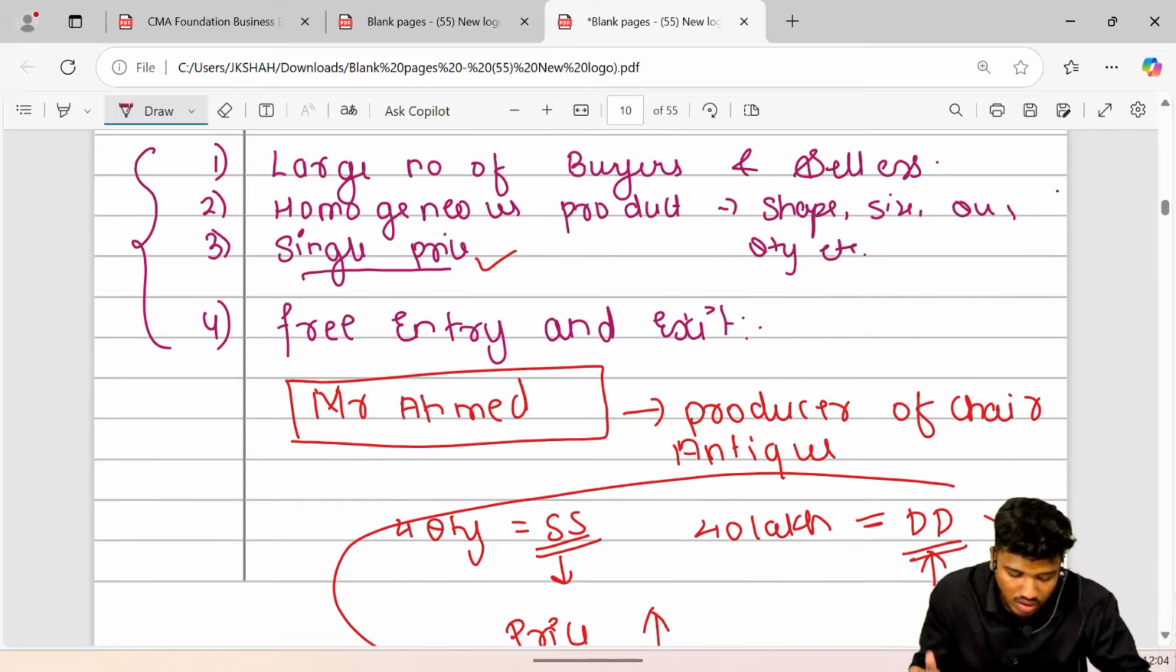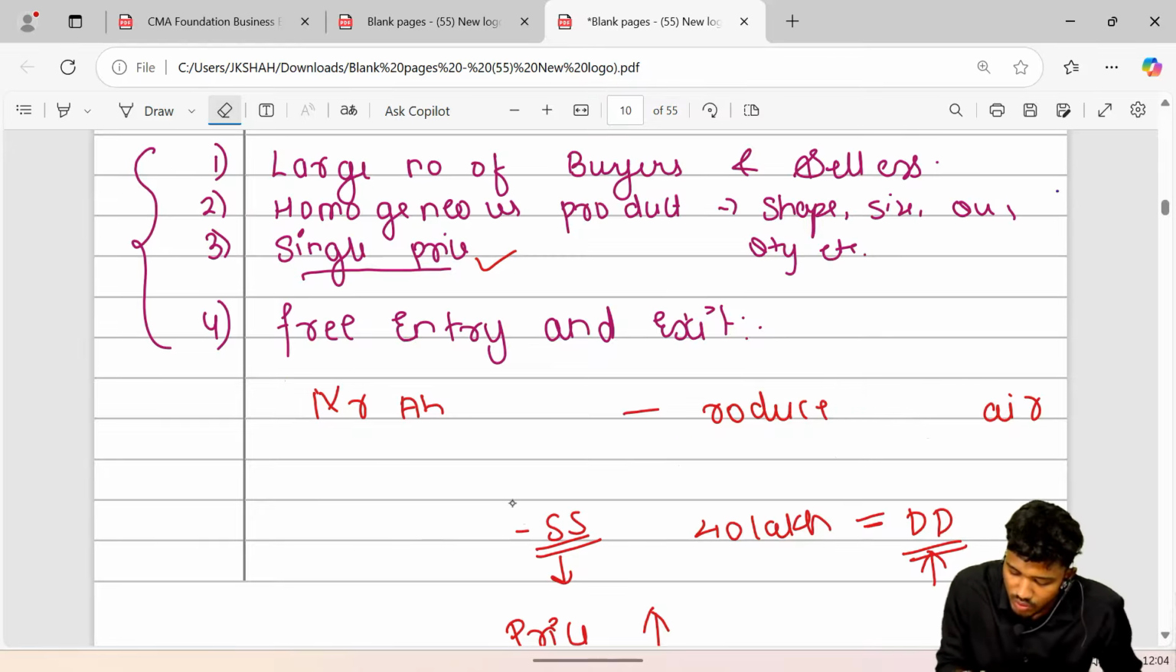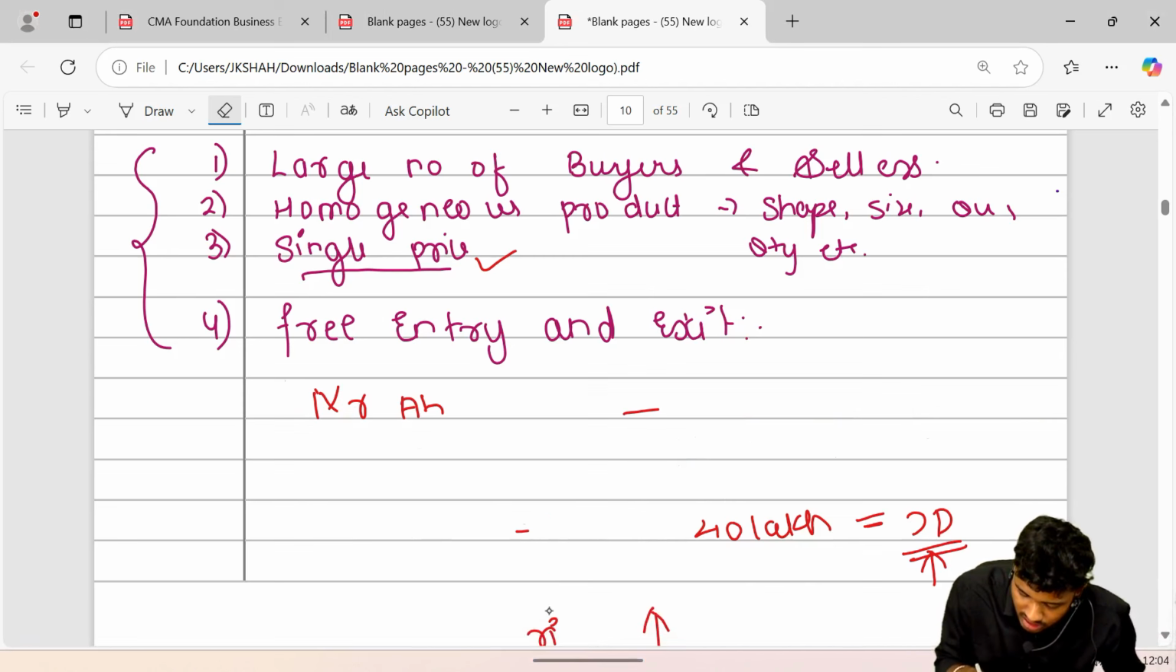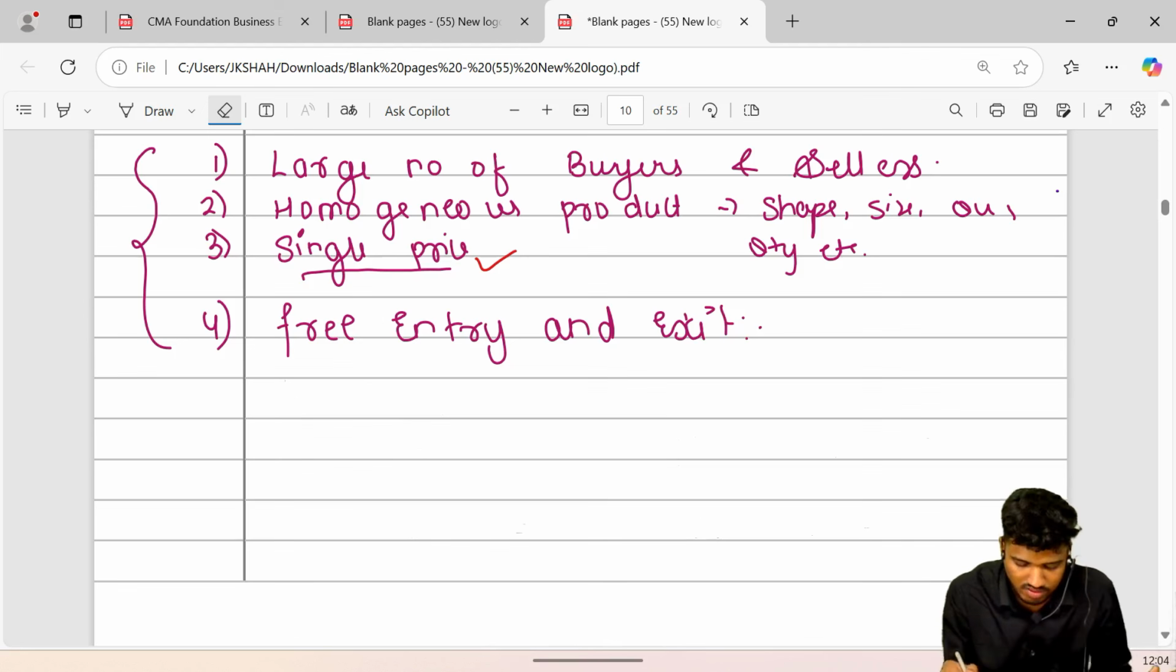Next one, again very important, these 4 are realistic. That has got nothing to do with unrealisticness. The main unrealistic ones are right here. Let's see the next ones.